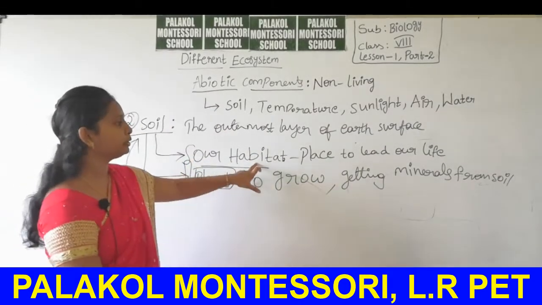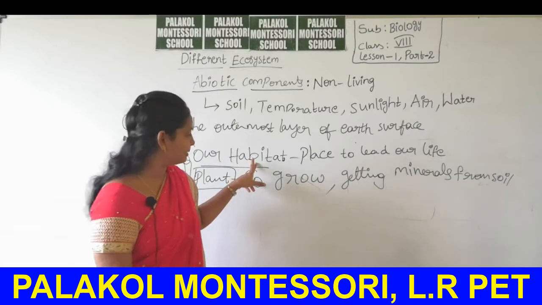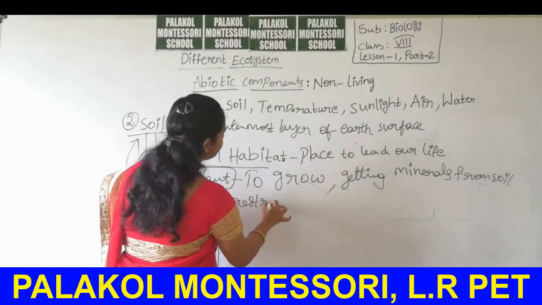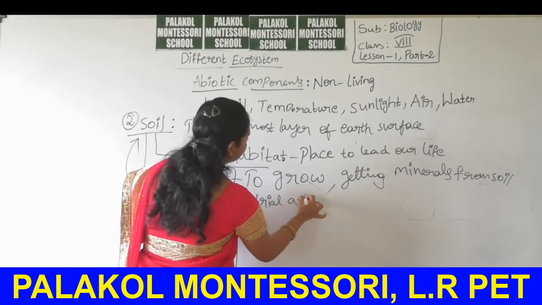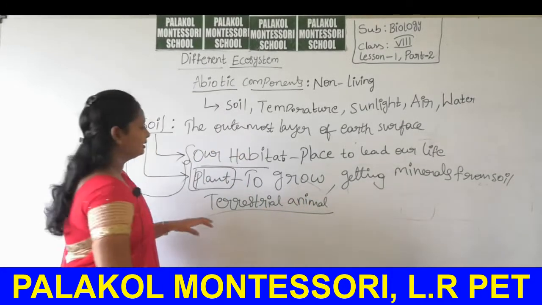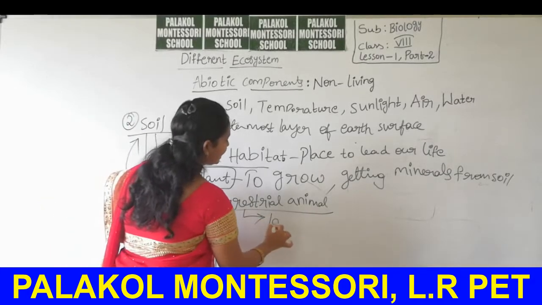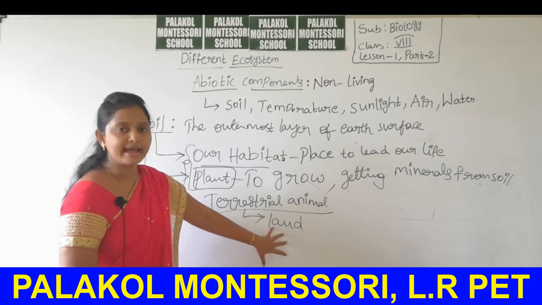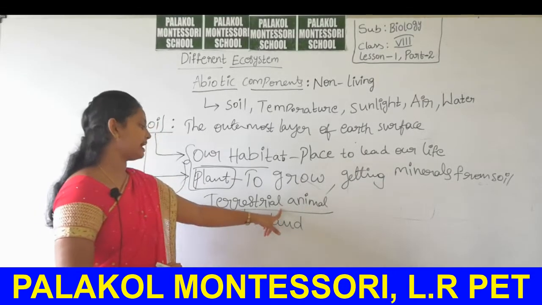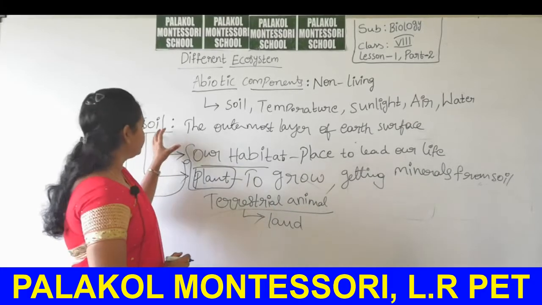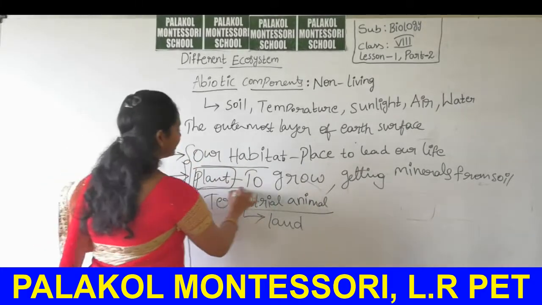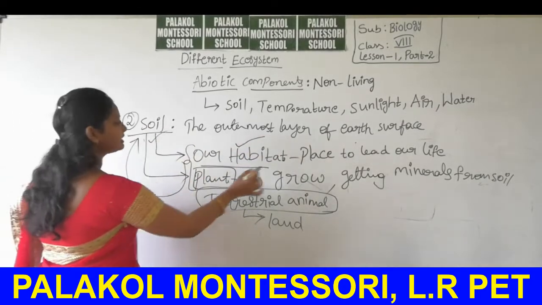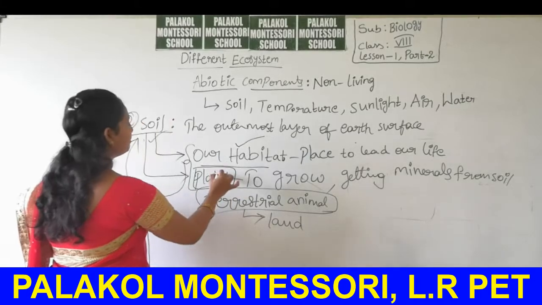To provide habitat to all the terrestrial animals. A terrestrial animal is nothing but an animal which lives on land, not in the water. Which lives on land, it is called a terrestrial animal. So for the survival of the terrestrial animal, soil acts as a habitat, and it also provides some nutrients and minerals to the plant body.